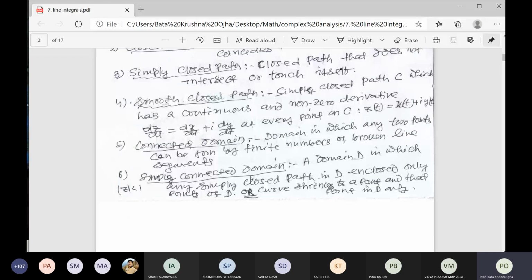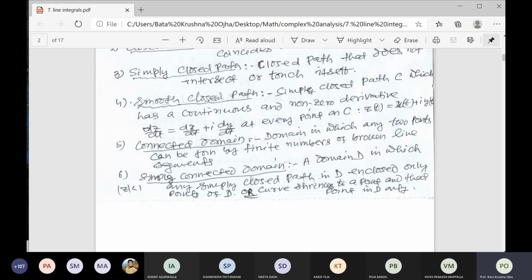Without hole? So you know there is some banner, a cotton banner on the road. There are many holes within. That is not a simply connected domain, right? There are many holes. That without hole is called simply connected. For example, a circle is a simply connected domain. Your square is a simply connected domain. A rectangle is a simply connected domain. Or you can draw any figure without any hole, that is called a simply connected domain.